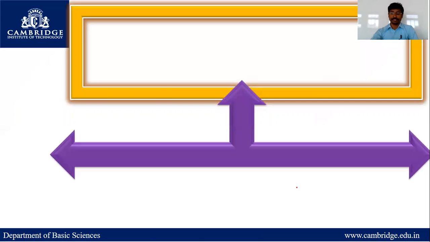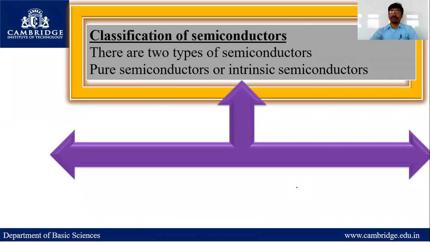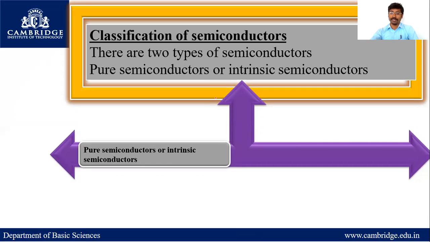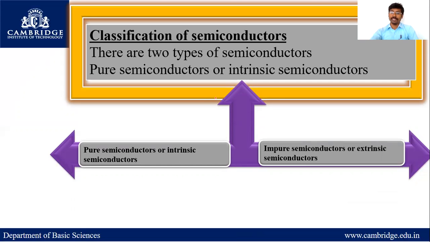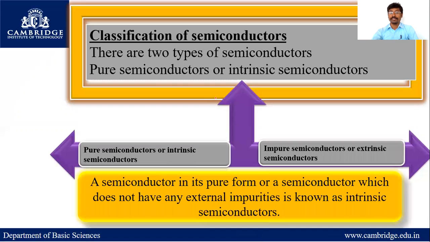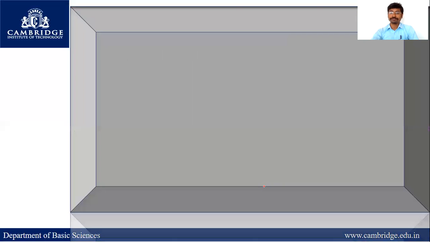Already I have discussed this. Now, what are the types of semiconductors? There are two types of semiconductors. First one is the pure semiconductor, also called an intrinsic semiconductor. Second one is the impure semiconductor, or extrinsic semiconductor. Now, what is a pure or intrinsic semiconductor? A semiconductor in its pure form, which does not have any external impurities, is known as an intrinsic semiconductor.